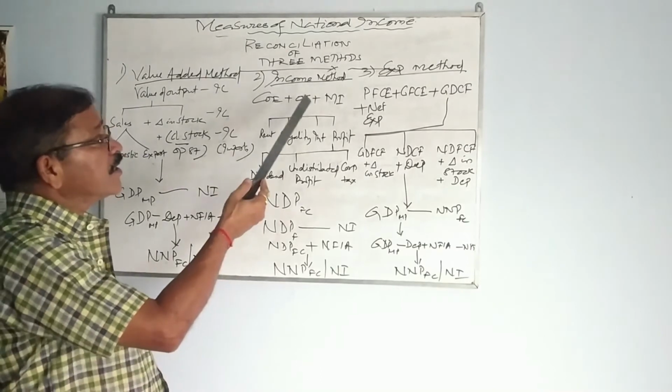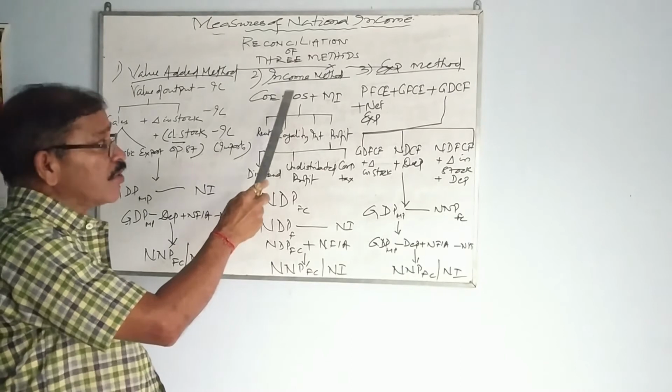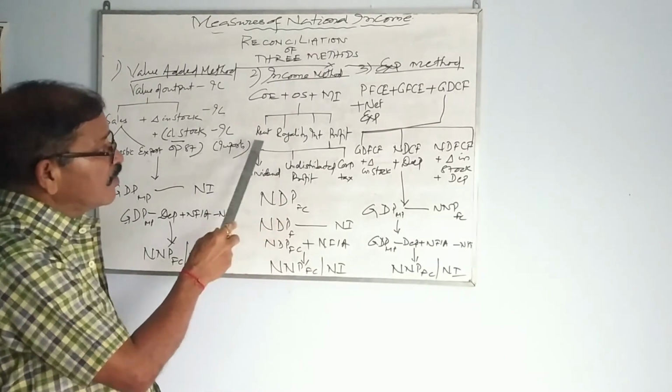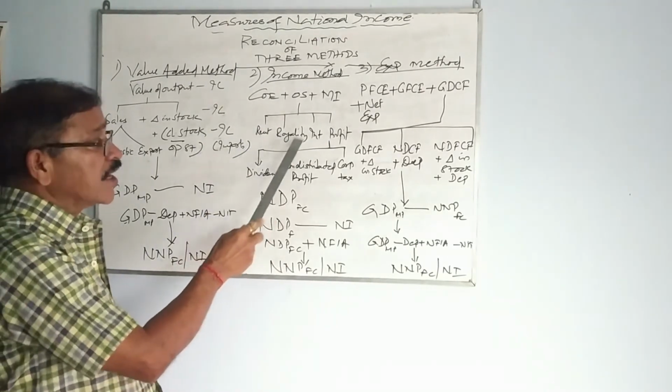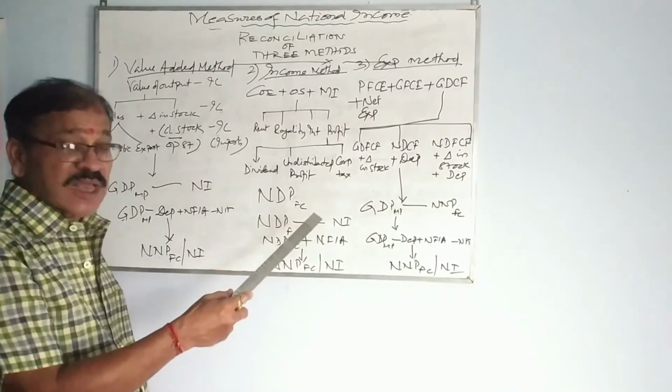When you go to the second method, that is income method, here again COE, compensation of employees, OS, operating surplus, MI, mixed income. OS has four components: rent, royalty, interest and profit. MI, mixed income, is all individual self-employment.